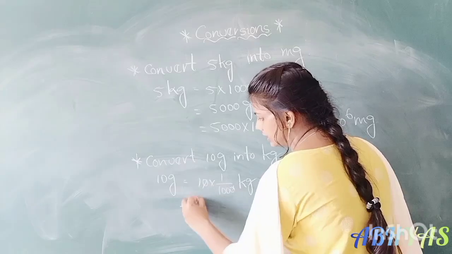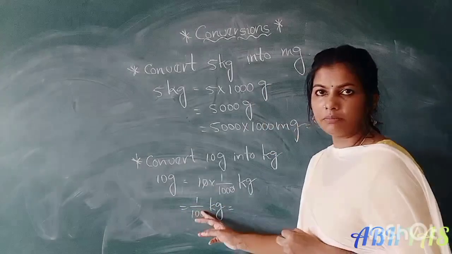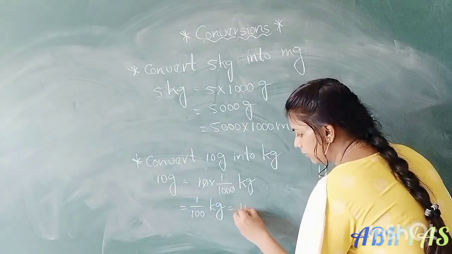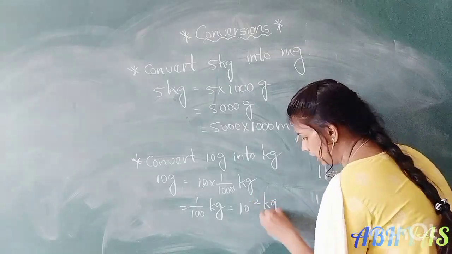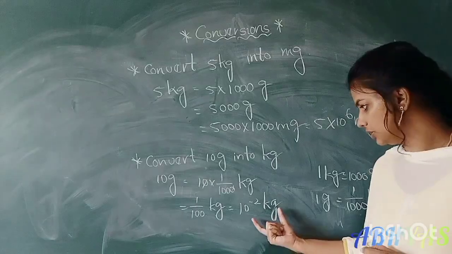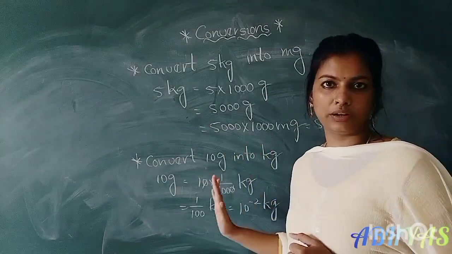One 0 will cancel. 1 by 100 kilograms. 1 by 100 means 1 by 10 square, right? So 10 square means 10 power minus 2 kilograms. So 10 grams equal to how many kilograms? 10 power minus 2 kilograms. Okay, like this you have to convert.